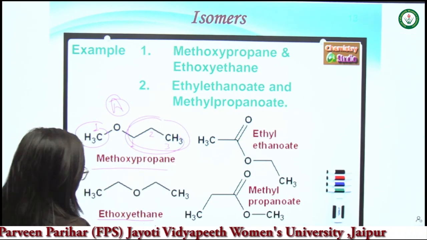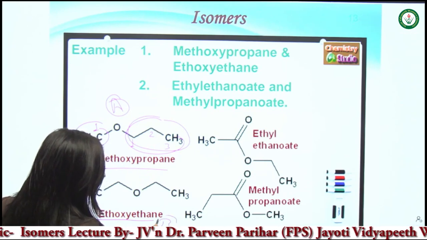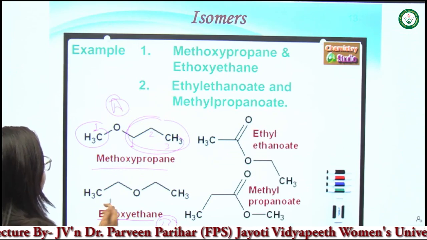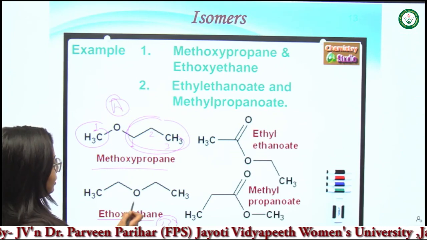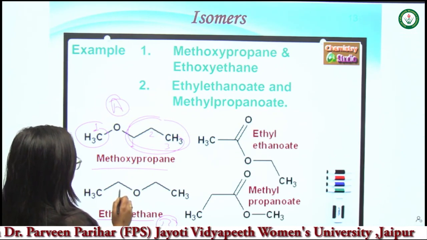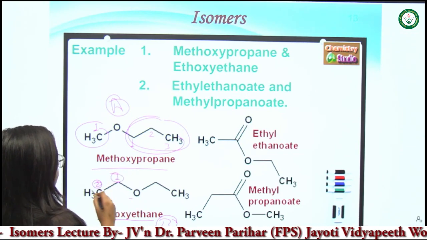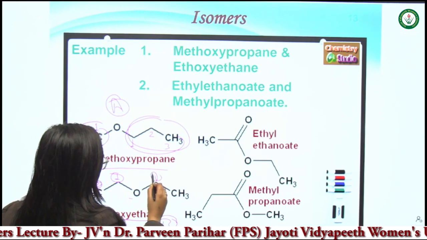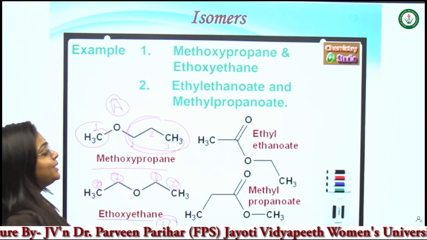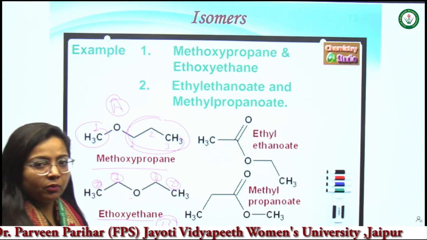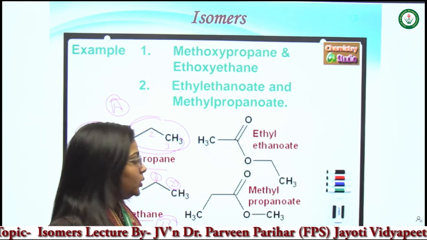But if we compare it with ethoxyethane, our molecule B, and count the carbons on both sides of the oxygen, we see 2 carbons on this side and 2 on this side. In both molecules, the number of carbon atoms is 4 and the number of oxygen atoms is only 1.